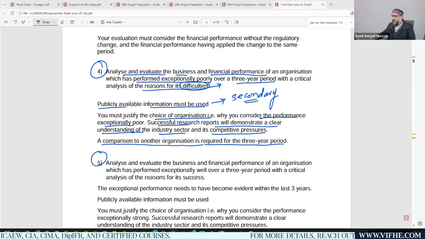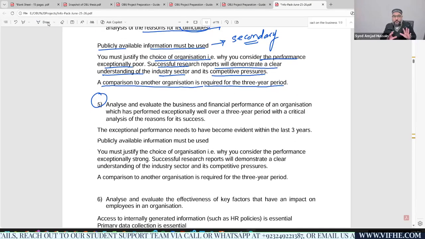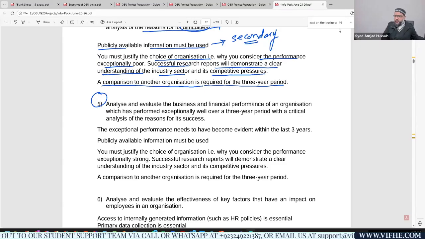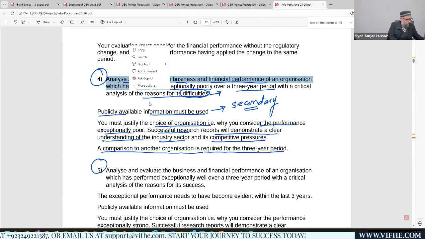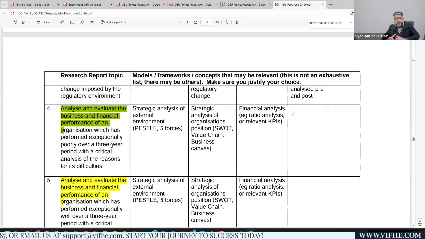Okay, I hope you are clear on how we need to focus upon the performance of the main company, right? We were about to look into the performance of the main company. Now what about topic number 5? I hope you understand topic number 4. Let's look into topic number 4 once again. Just a minute, I'll explain topic number 4 a bit more. And okay, now let's see.